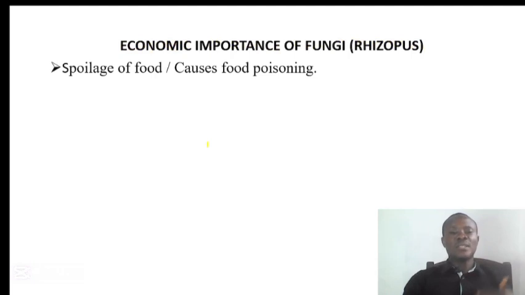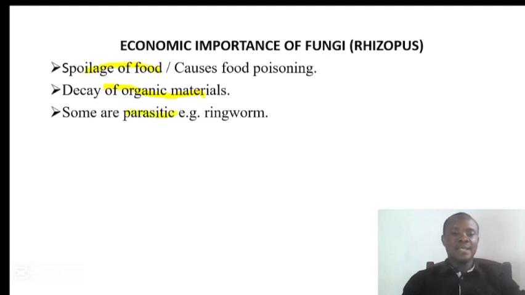Now, let's talk about the importance of fungi. Similar to the importance of bacteria that we discussed, one, they cause the spoilage of food. Two, they cause decay of organic materials. They are decomposers, just like bacteria. They can cause spoilage of food. They can cause decay of organic materials. Some are parasitic, just like bacteria.